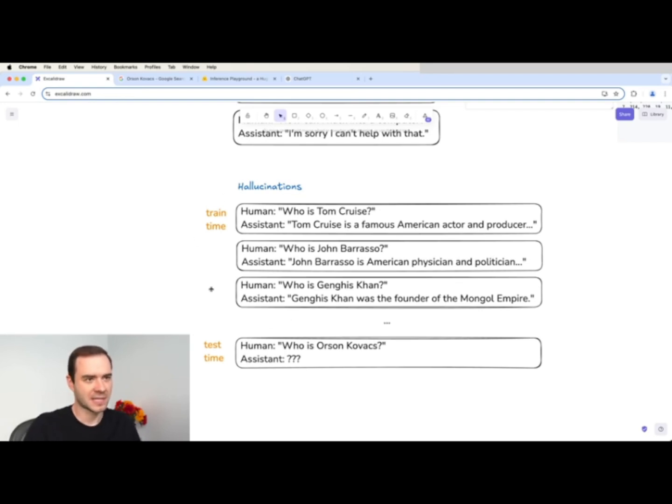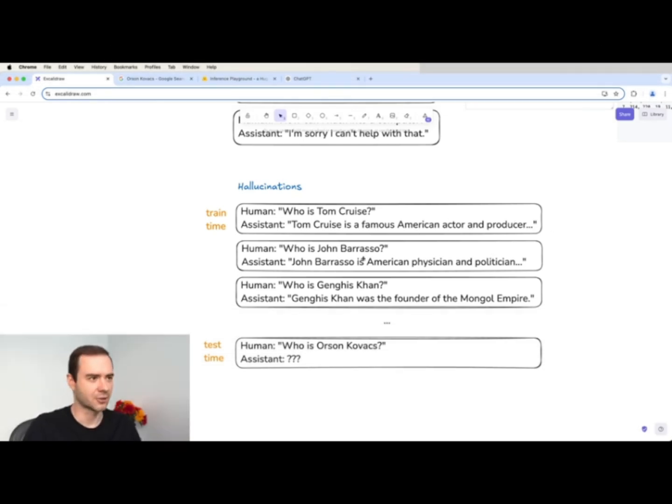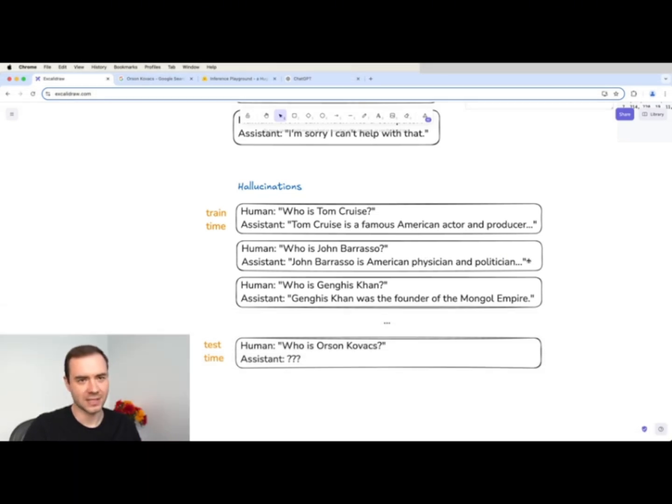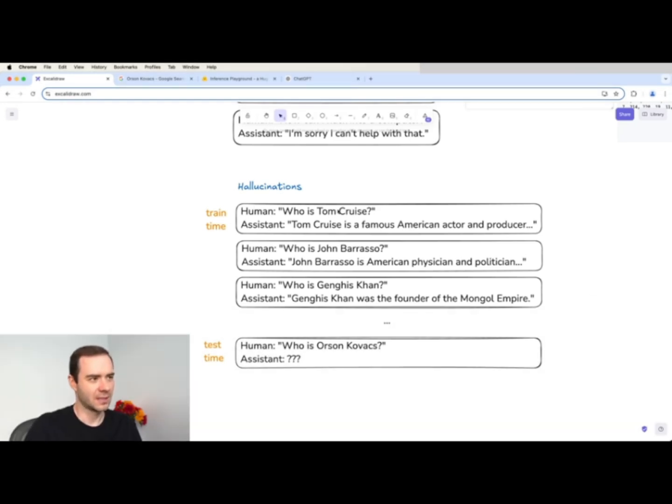So here's a specific example of three conversations that you might think you have in your training set. And these are pretty reasonable conversations that you could imagine being in the training set. So, for example, who is Tom Cruise? Well, Tom Cruise is a famous American actor and producer, etc. Who is John Barrasso? This turns out to be a US senator, for example. Who is Genghis Khan? Well, Genghis Khan was blah, blah, blah. And so this is what your conversations could look like at training time.